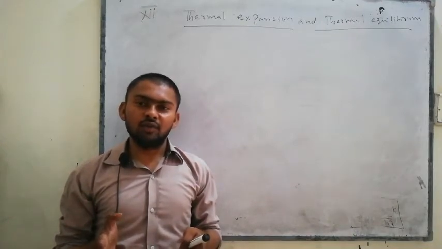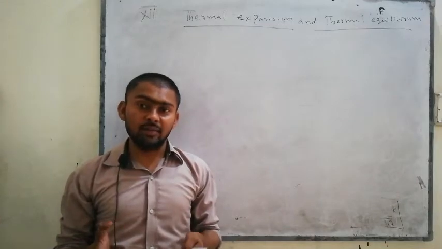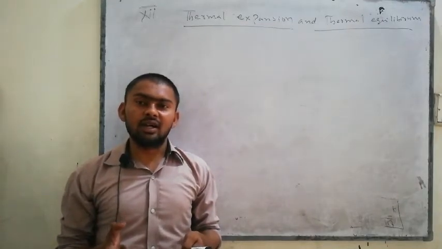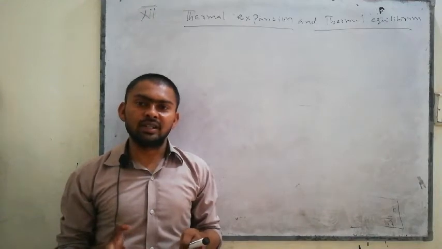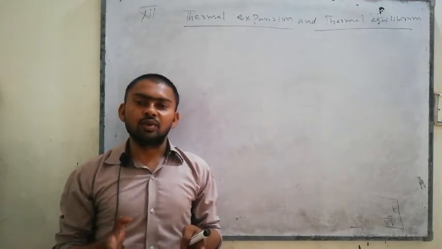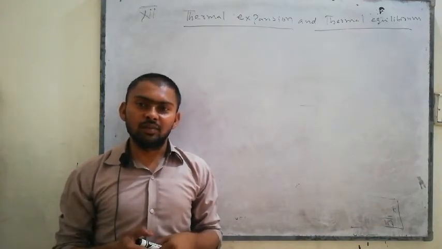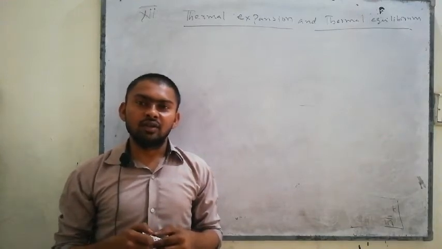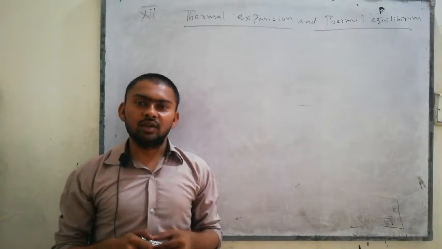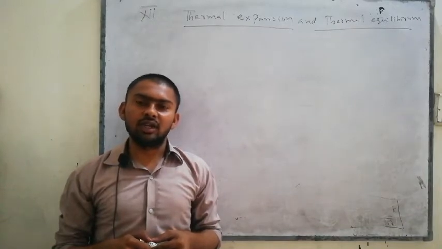Means if two or three bodies have the same temperature, we can say they are in thermal contact, and we can also say that they are in thermal equilibrium. Means both bodies have the same temperature, so both bodies are in thermal equilibrium. So this was a little explanation to clear your confusion about thermal equilibrium.